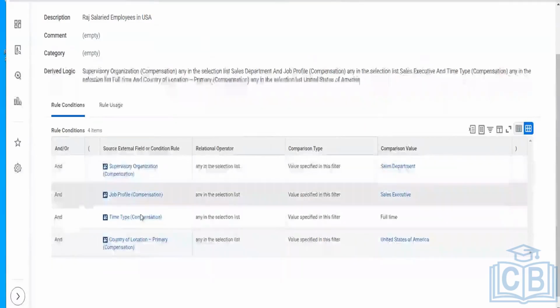If in case the worker satisfies all 3 conditions, but the worker is not of US, he is of some other country, this will not work.